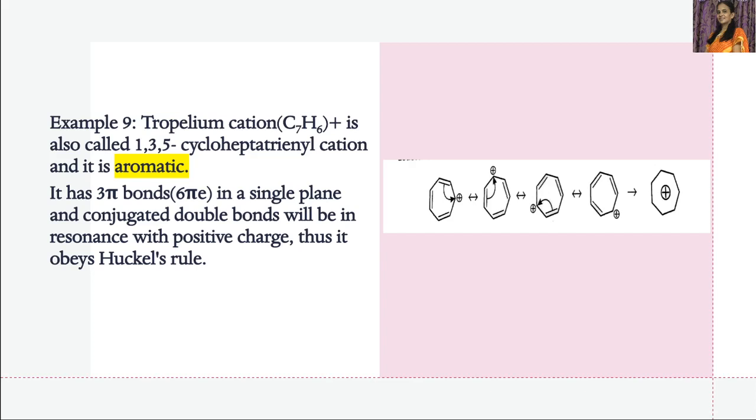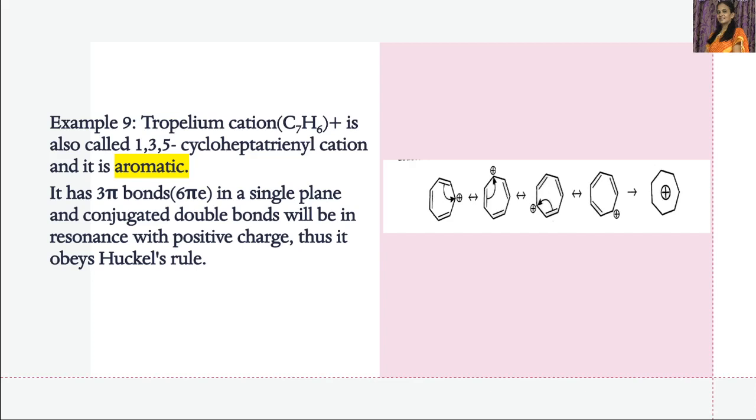Any cyclic planar molecule having those many pi electrons is said to be aromatic according to Huckel. Now it has 3 pi bonds, that is 6 pi electrons in a single planar molecule, and it also has conjugated double bonds. Conjugated in the sense alternate double bonds it has, and these double bonds are in resonance with the positive charge in the ring.